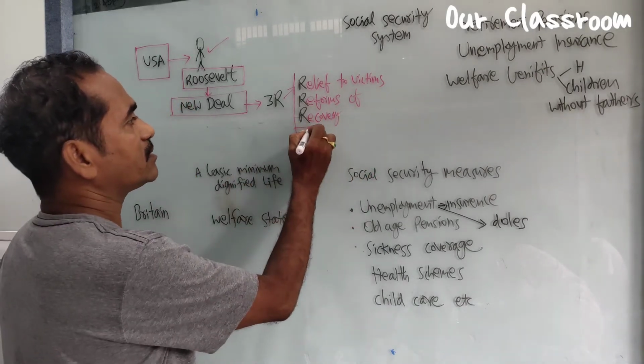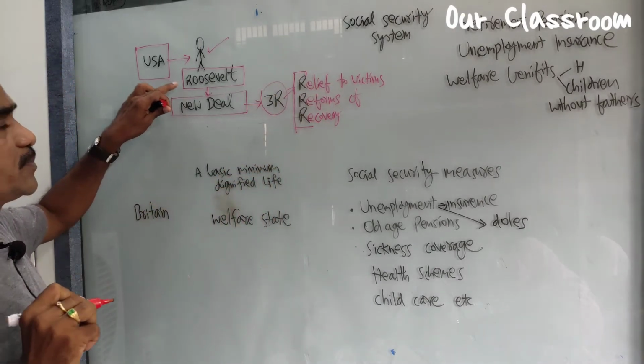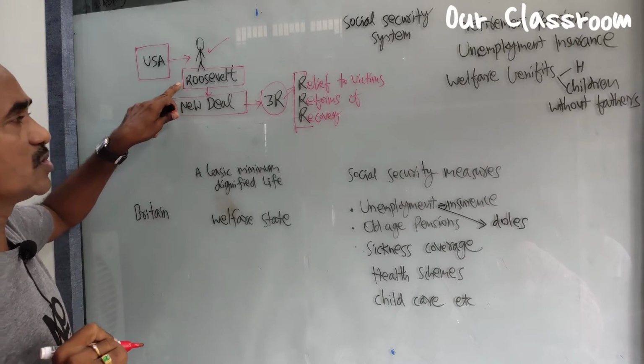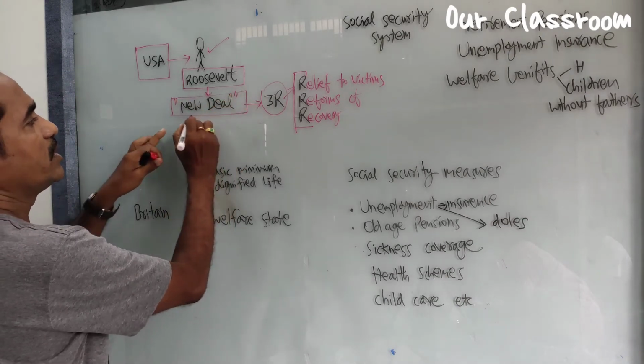These 3 were declared by the president of USA, Franklin Roosevelt. He implemented the New Deal policy.